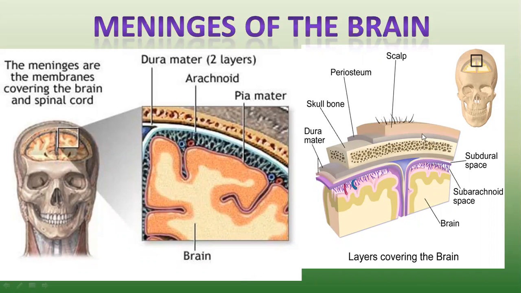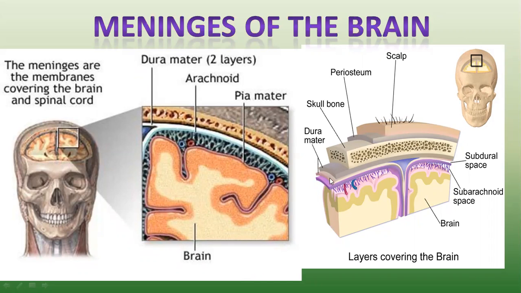So here also in this image you can observe clearly, this is the outermost scalp which is having hair. Below the scalp skin there is periosteum, the layer which is covering the cranium. Our cranium or skull is covered by a layer called periosteum. Below the periosteum we have the skull bone or cranium bone, and immediately below the skull bone the outermost meninx is singular, meninges plural. So the outermost meninges is dura mater, the middle is arachnoid, and the innermost is pia mater.